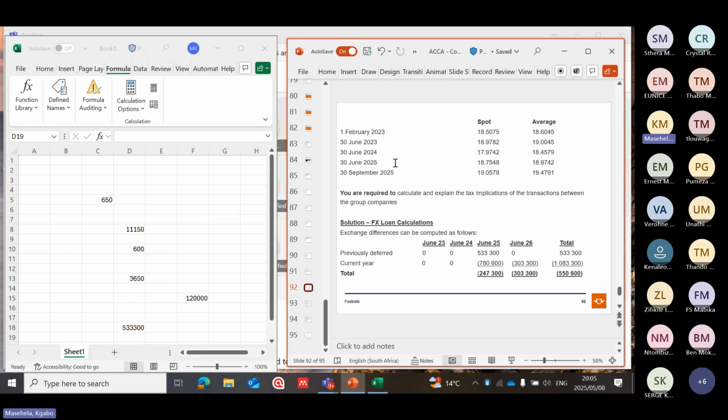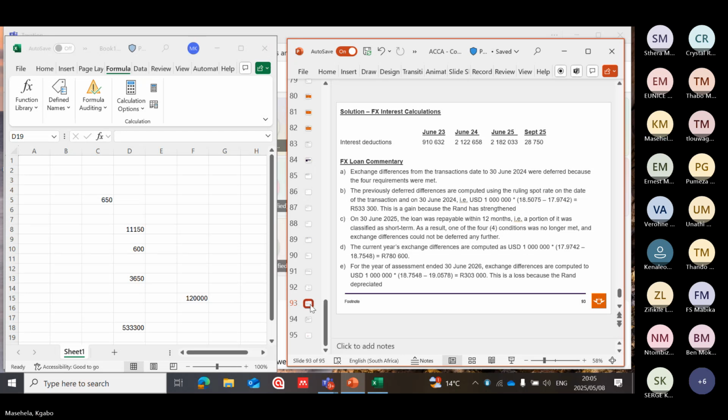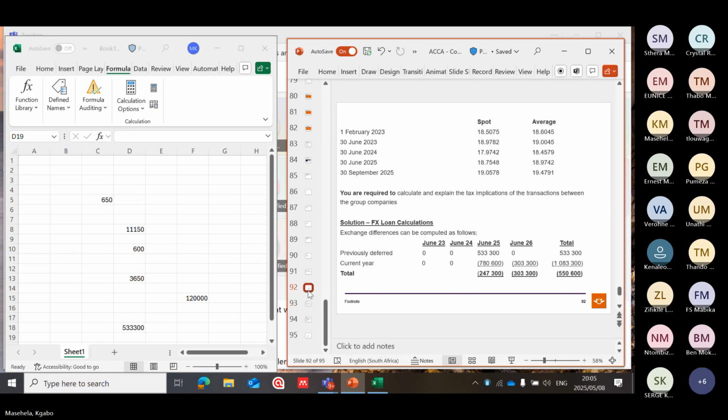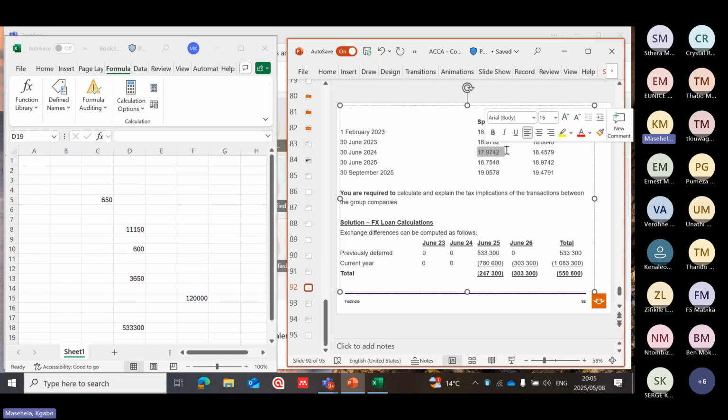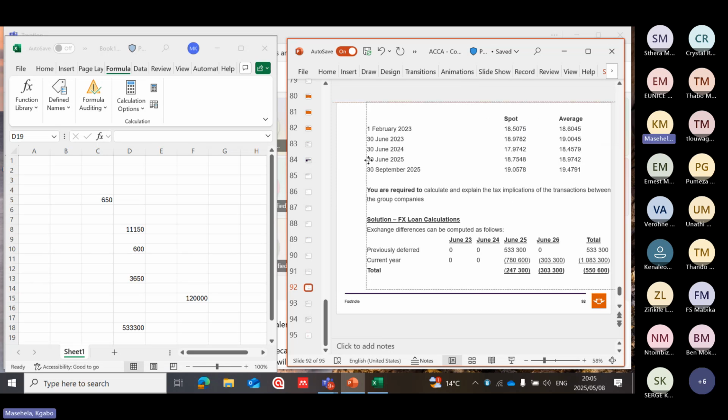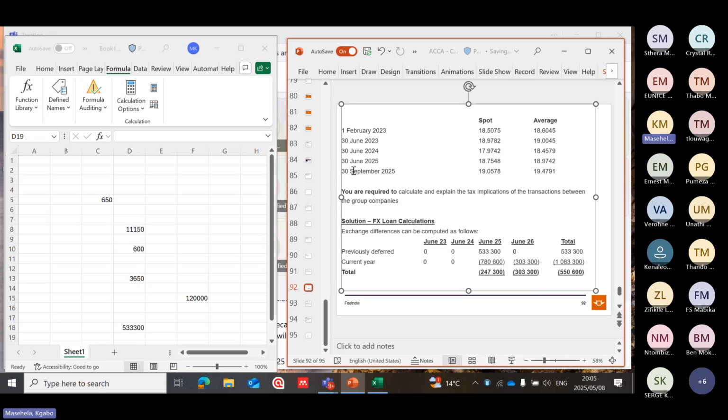2026 was nothing. Because can you see our transactions? The total, the current year. Again, look at what we are doing the current year. It's R1,000,000 current year. Let's see current year. Current year is our year because financial years on the 30th of June, meaning that this will be our current year on 30 June 2024. No, 2025. No, we are doing 25, not 2024. It's 2025. Sorry for that.